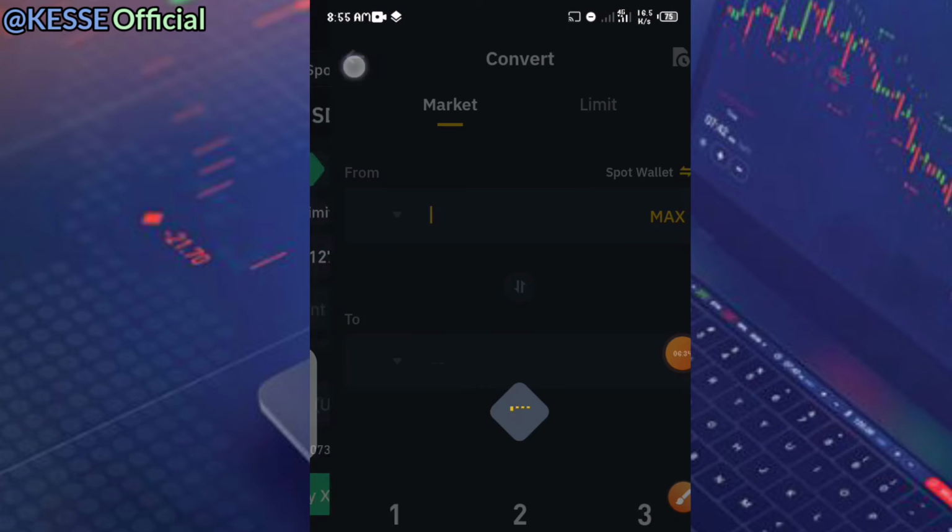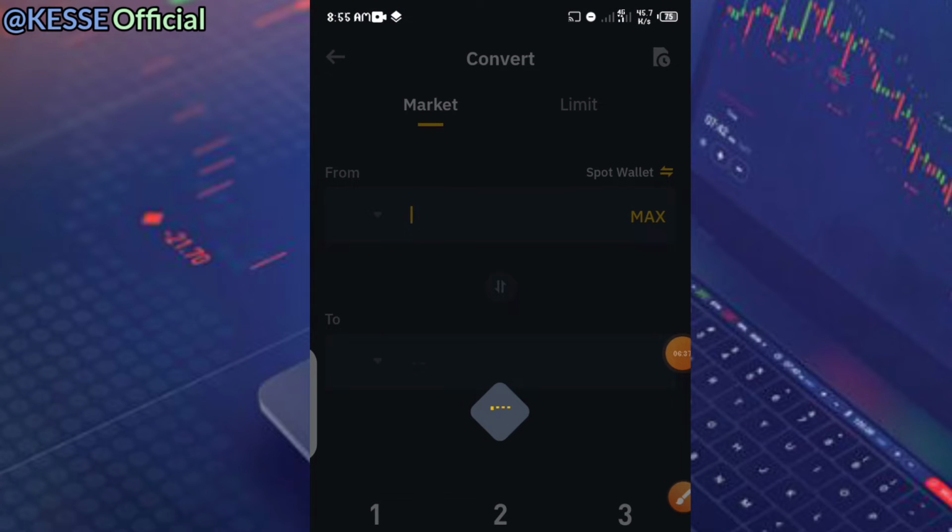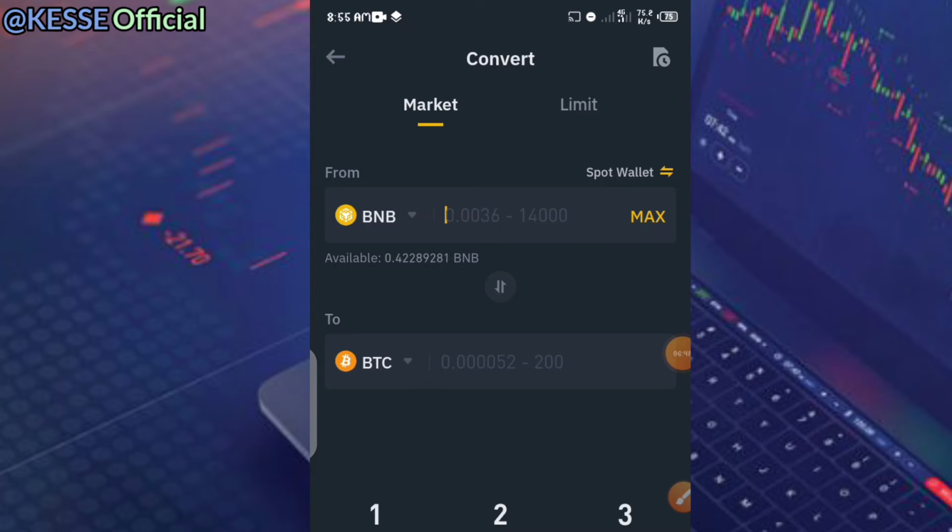What does this convert mean? Once you click on the convert aspect, you will see that it gives you the option to convert a particular coin to another coin. So assuming you have BNB in your wallet and you want to convert it to another coin at ease for free, all you need to do is come here, put in the amount of BNB that you want, and then select the particular coin which you want.